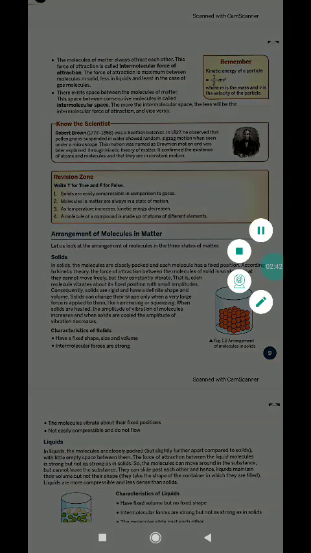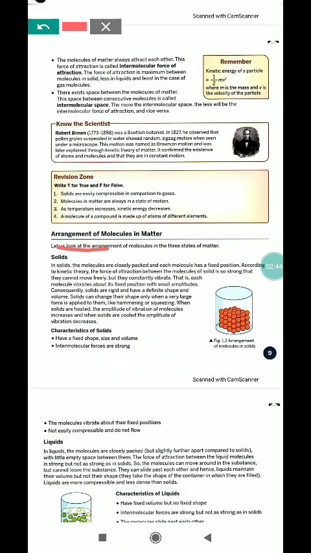Now, arrangement of molecules in matter. Let us look at the arrangement of molecules in the three states of matter. We know that the three states are solids, liquids and gases. In solids, the molecules are very tightly or closely packed, and because of that they are very strong and rigid.